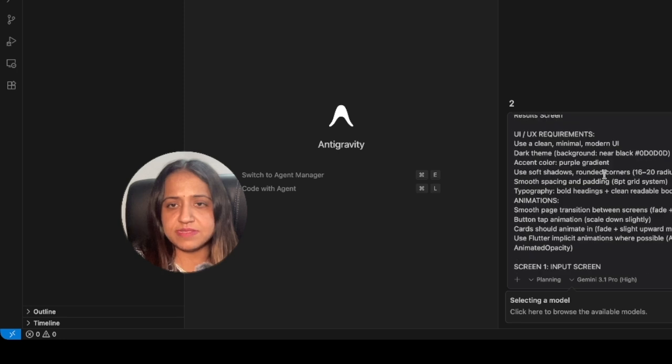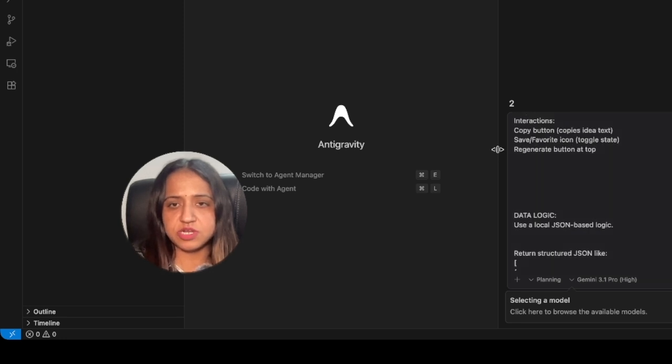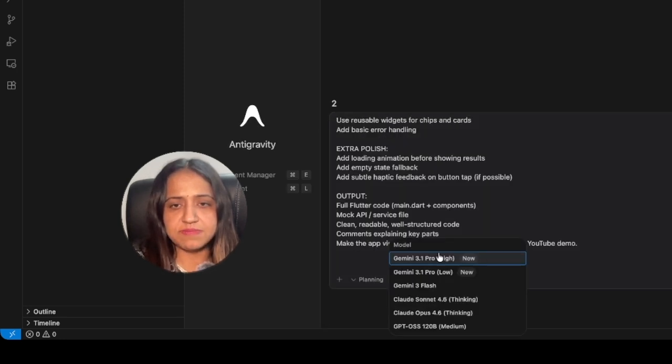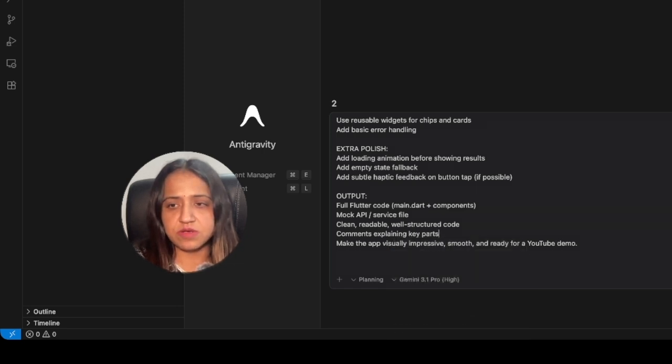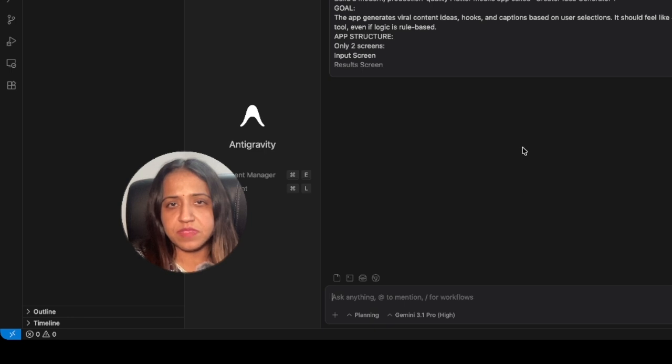Let's give this prompt. I'll copy paste this prompt over here in the agent manager. For the model, I'm selecting Gemini 3.5 Pro High. Okay, so let's go with this. It is generating right now.